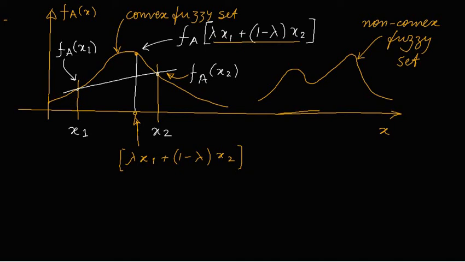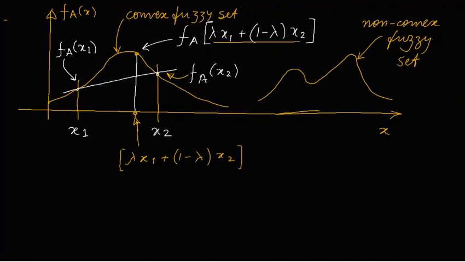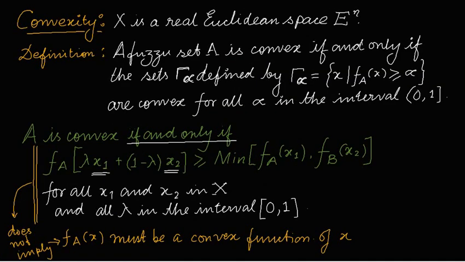At this point the membership function gives this value fA(x), and we can see that this definition is going to hold, because the membership value for this linear combination of x1 and x2 is shown here, and this is going to be greater than the minimum of these two membership values.